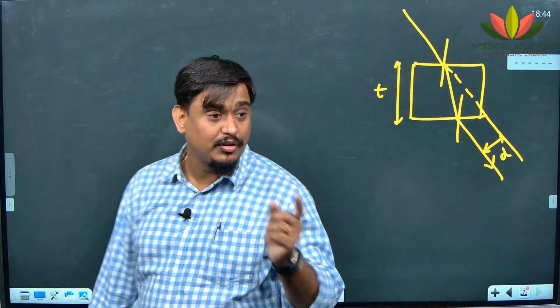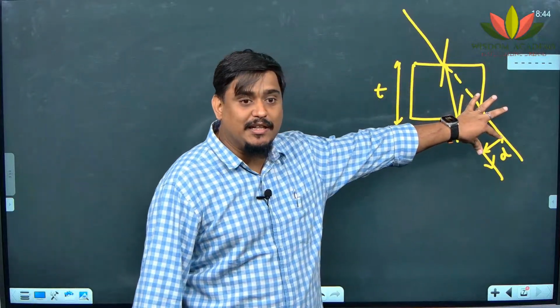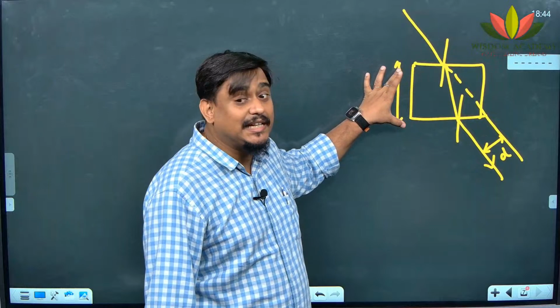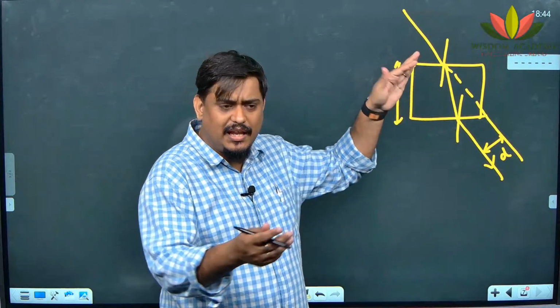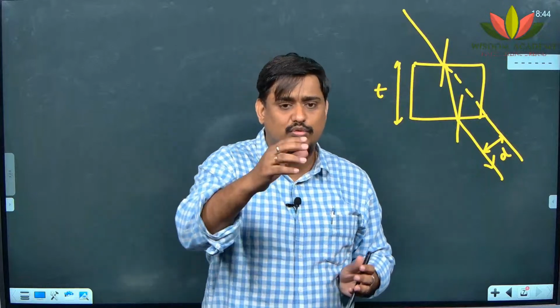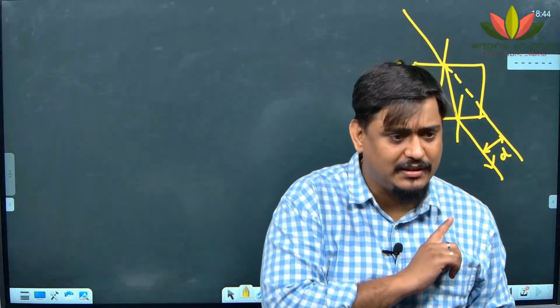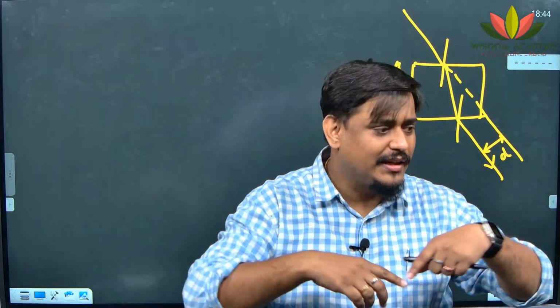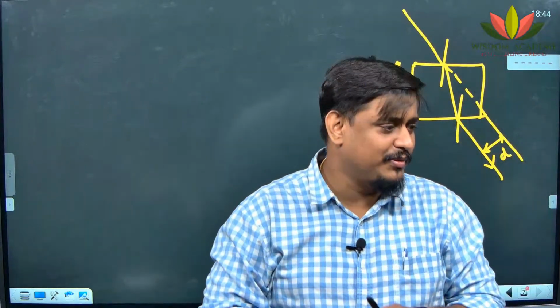Extent of lateral displacement is a function of thickness of the glass slab. The less the thickness, the less lateral displacement. You know one thing, in your school laboratory, all of you would have done this experiment, right? Having a white paper, keeping a rectangular glass slab.